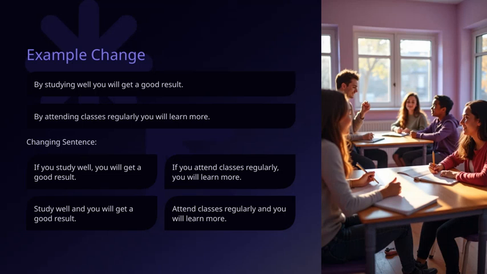Let's look at this example change to understand how we can make our sentences more effective. When we say, "By studying well you will get a good result," it's clear, but it can be made even stronger using the conditional form. For instance, "If you study well, you will get a good result." This version emphasizes the cause and effect relationship more directly. Similarly, instead of "By attending classes regularly, you will learn more," we can say, "Attend classes regularly, and you will learn more." This is a more natural and impactful way to express the same idea.